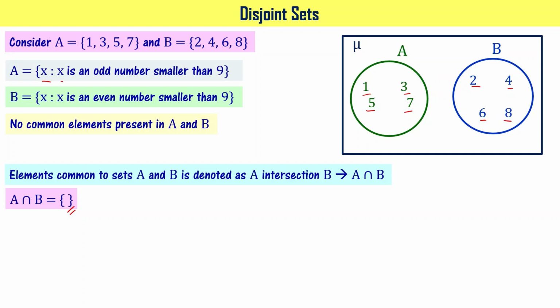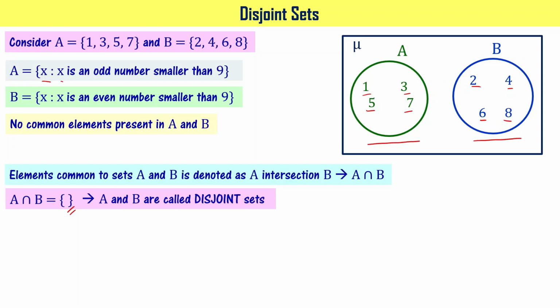In this particular case, A and B have no common elements. It means A intersection B is going to be a null set. Hence, we say that A and B are called disjoint sets. Why disjoint sets? Because there is no joining between A and B in this particular case, right?